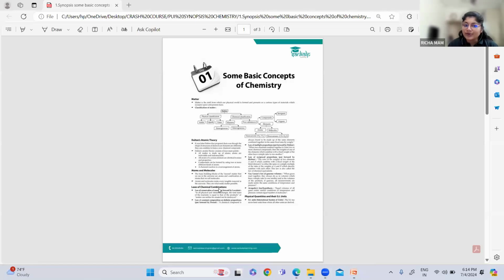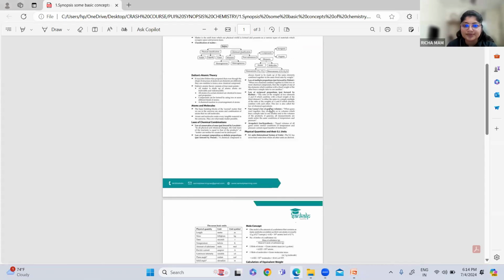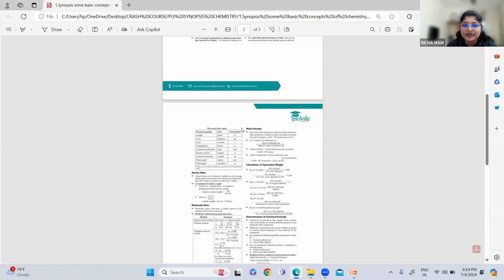Then you're going to study the different laws of combination, chemical composition. These are all theoretical, so that we will not see in detail. What are the different laws? That is law of multiple proportions, law of reciprocal proportion, Gay-Lussac's law, Avogadro's law. So these are the different laws. Then the SI units.